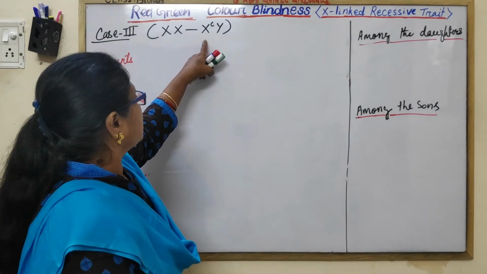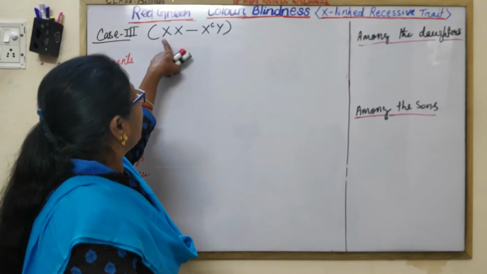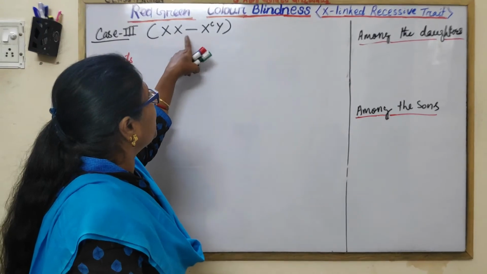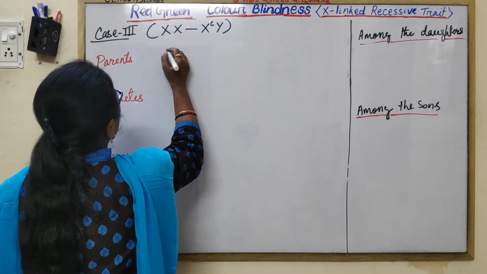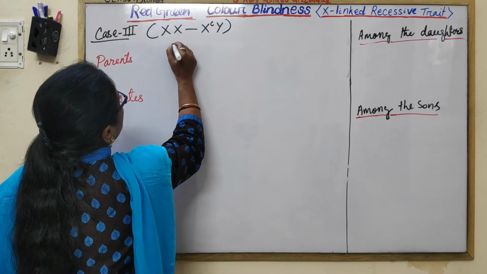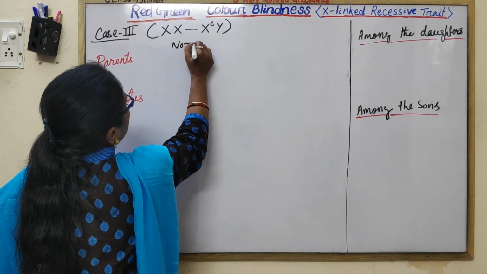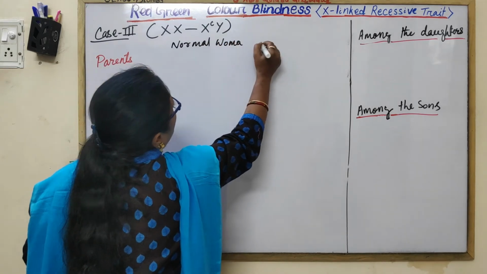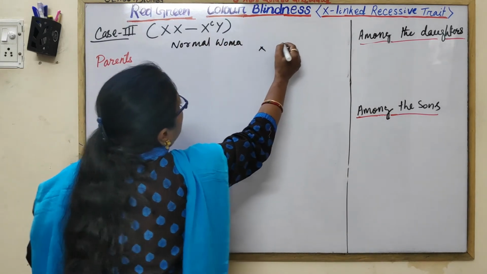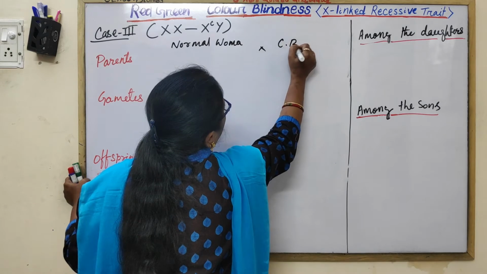Now, when a normal woman is married to a colorblind man, you have to represent it again here. Normal woman married to a colorblind man.